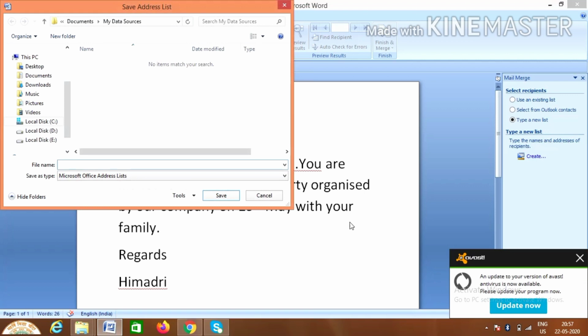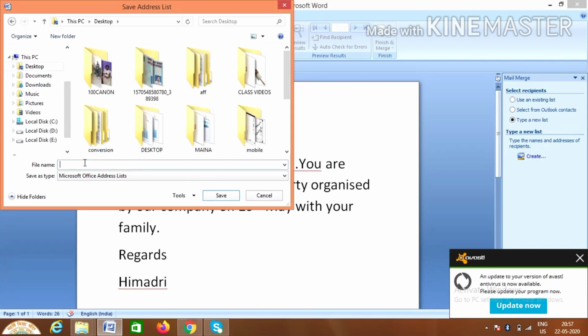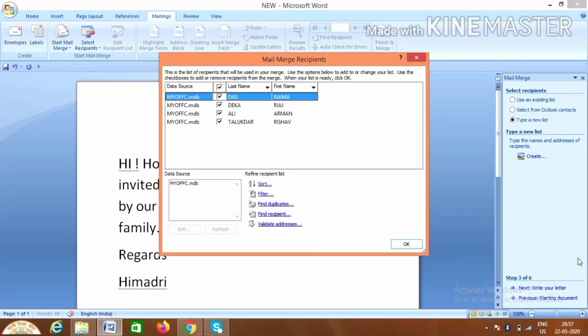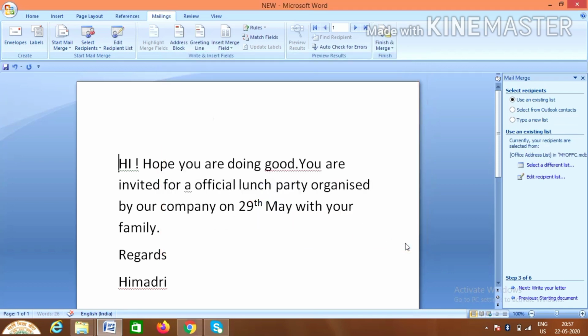Done. I have to save this database, so I will click on desktop and give a name here, my office. Any name you can give. Okay, office, like this. Save. Done. Now you have to make sure that everything is getting selected, and click on OK. Done. Then next, click on next.